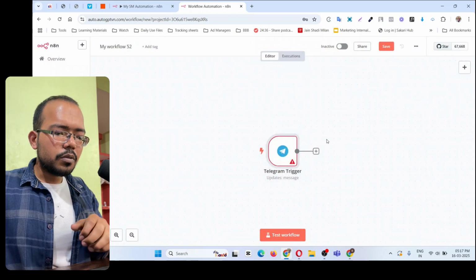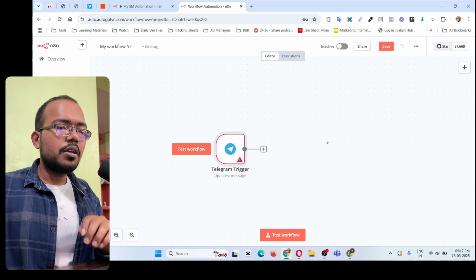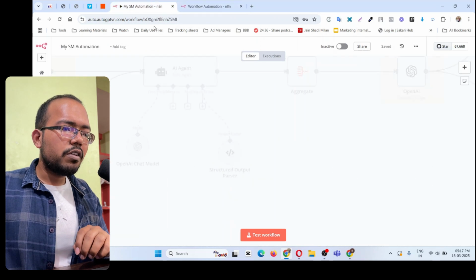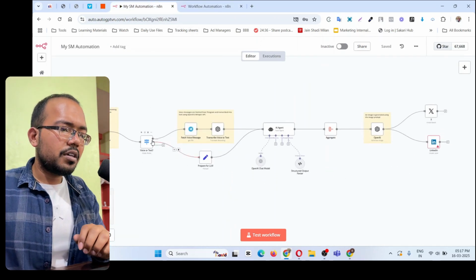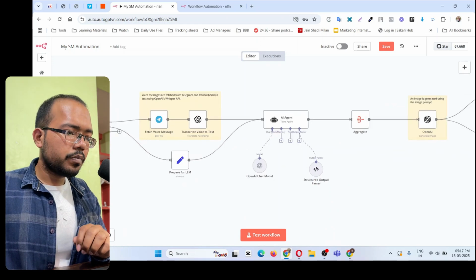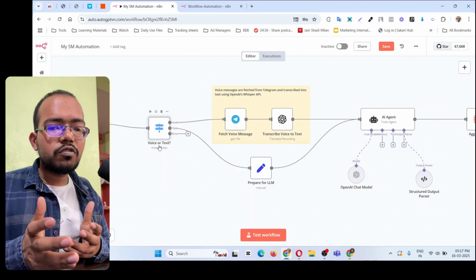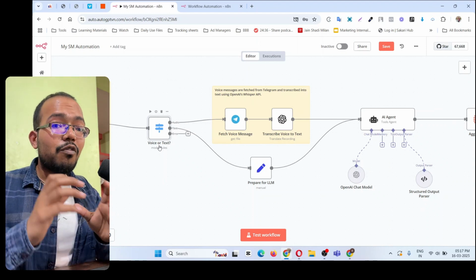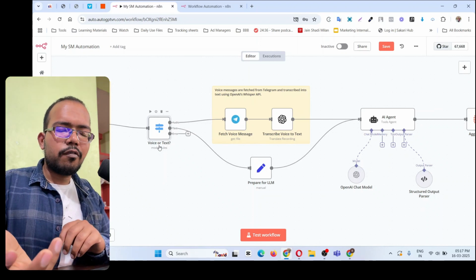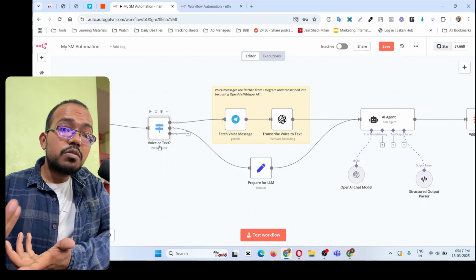Now the first thing you did is build a trigger. Trigger is done. Now we need to build the execution part. So I will go into my automation and copy this first thing. If I zoom in, this is checking whether the message is in voice format or text format. Now why is this needed? Sometimes maybe you are in a good mood, you can record the voice. Maybe sometimes you are in a place like a restaurant or some place where you can't speak.